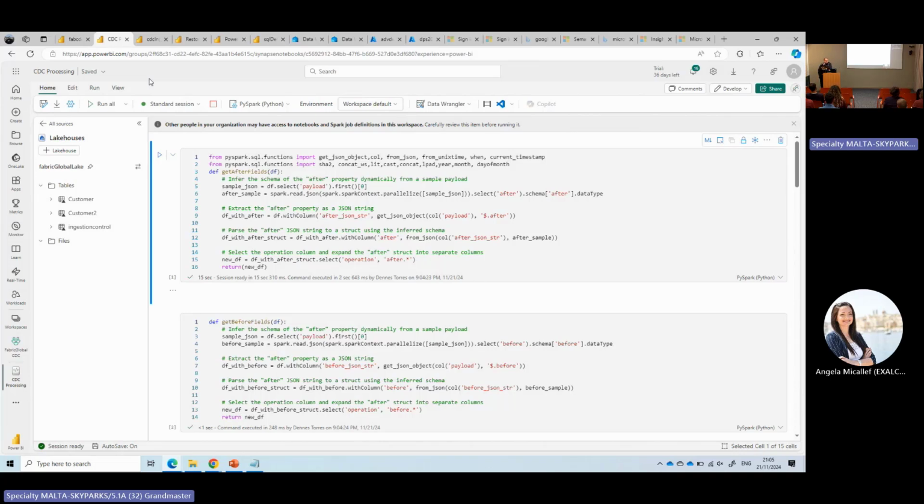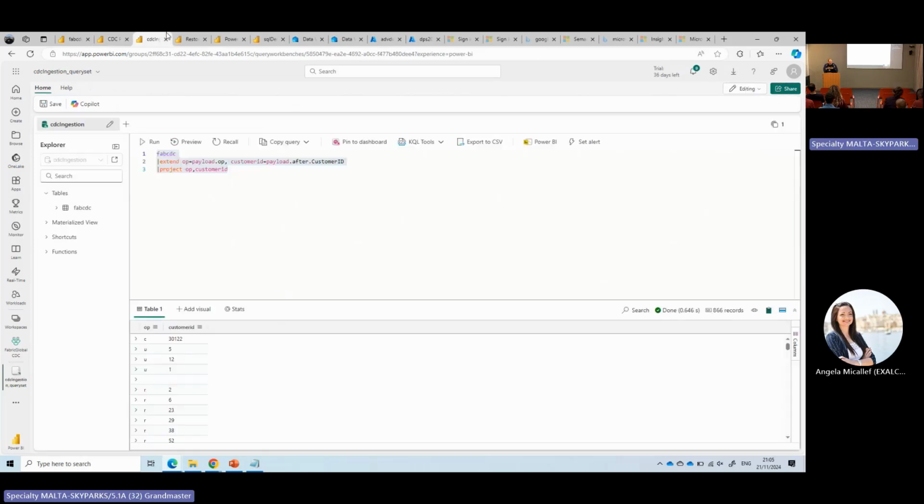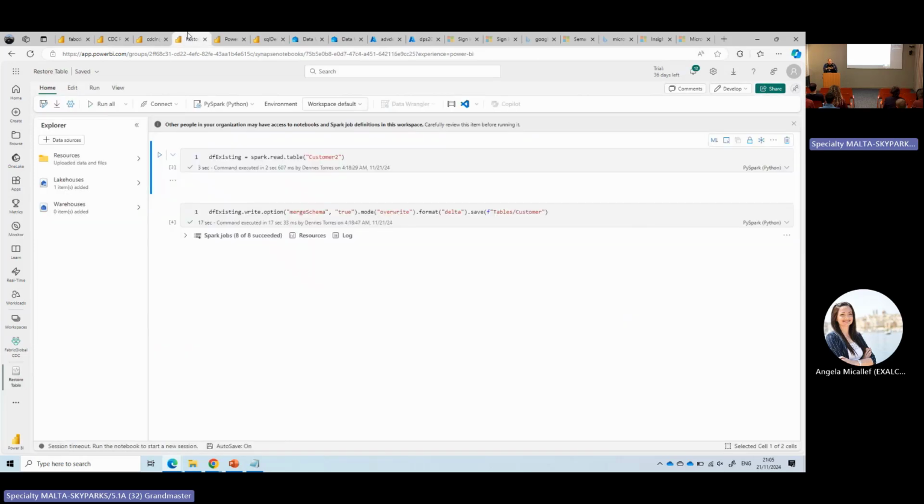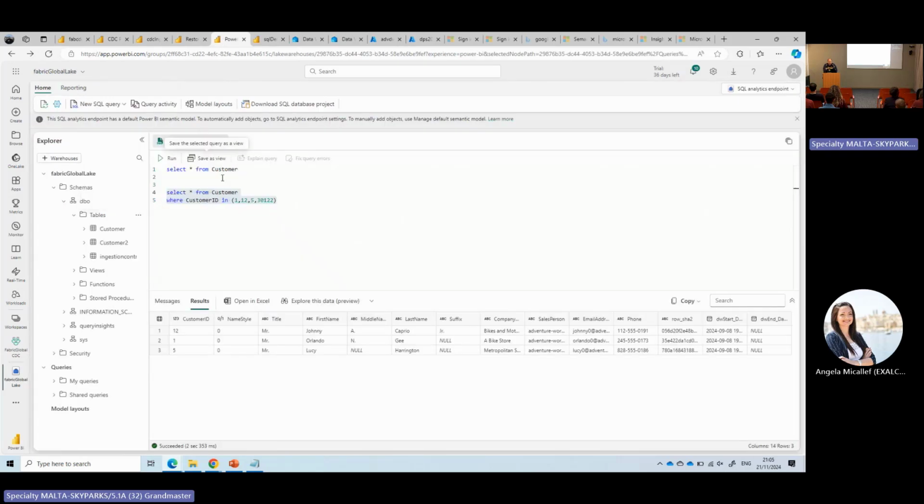So I processed the notebook. It means that it got the changes from my custom table, which were received by the event stream, and processed the lakehouse. Now we can check how the lakehouse is after the processing of these changes.